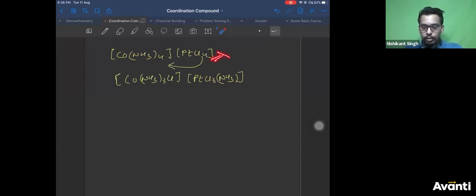So if you include this structure also, yes, the question should mention it: how many other structural isomers are possible for this. But 5 was not there in the options, Ronish. That's why. It was 3, 6, 4, something. If it was 5, then yes, including this, it should be 5. But excluding this, it should be 4. All right. It should be other than this structure, how many structures are possible? That should have been the question. If any doubts, anyone, you can ask. That's all for today. Thank you all.